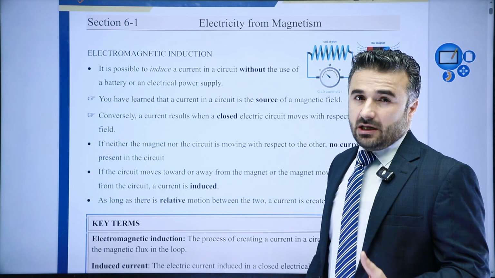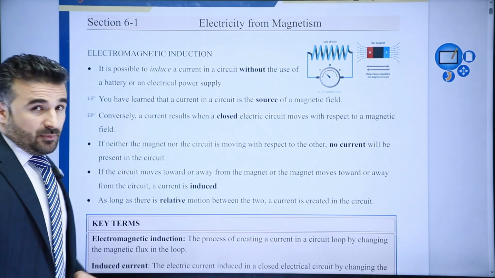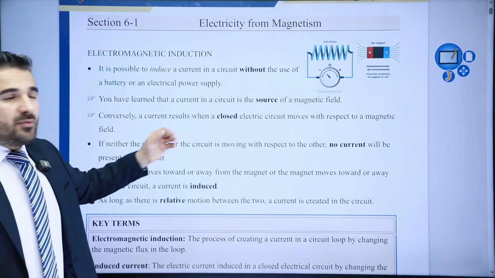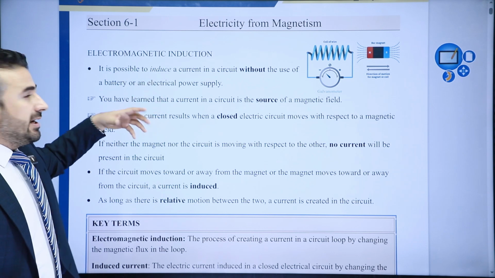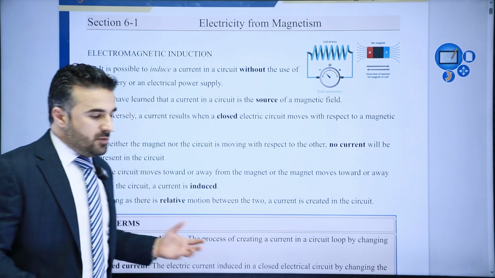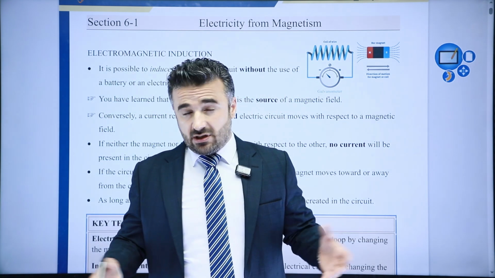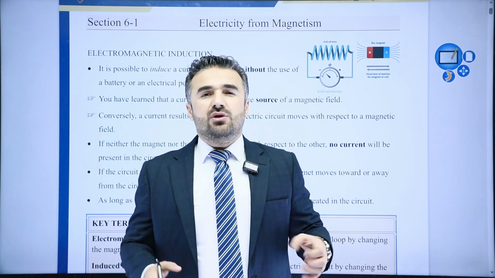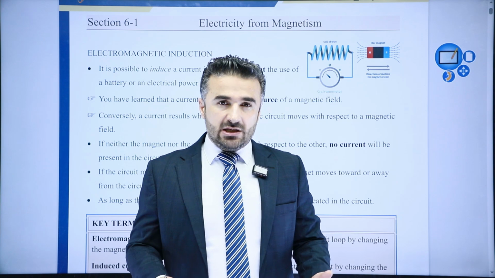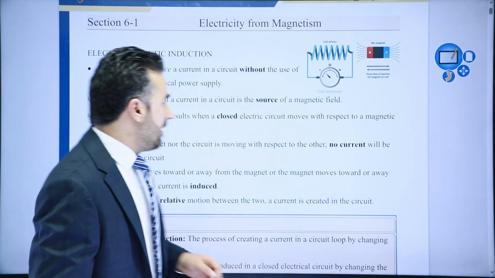So what are we exactly going to do here? And of course, I'll be drawing some diagrams to help you understand this better. But the first thing is, just remember this, it is possible to induce, to create, a current in a circuit without the use of a battery. So you might wonder, how can I have electricity in a circuit without using a battery, or without using any external power supplies? Well, we can do that, okay? So if we can do that, how can we do that?